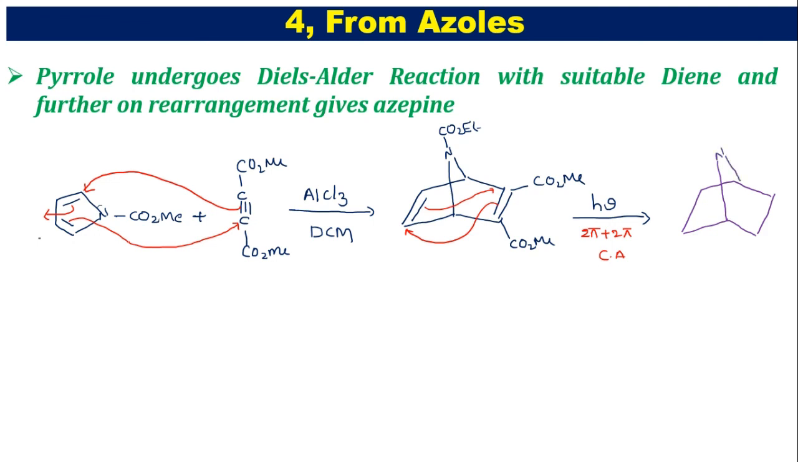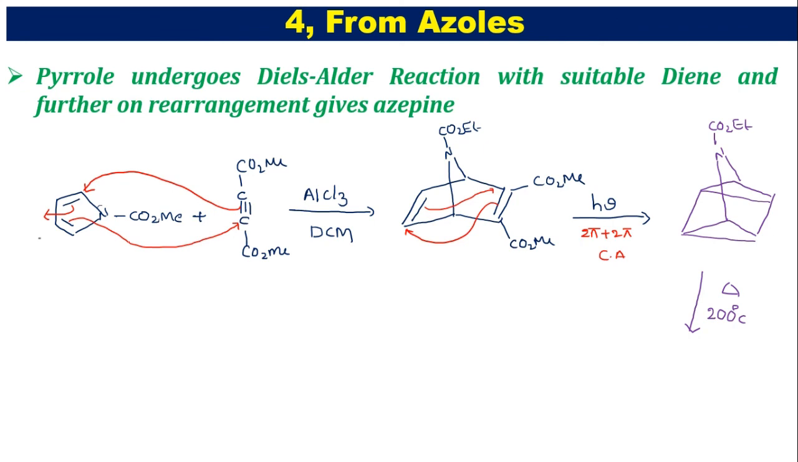The intermediate is, yes, here we have CO2Me and we got the bond. Here also we got the bond. So this is the intermediate formed there. Now this intermediate on heating at 200 degrees centigrade is undergoing a ring expansion. This expansion is going to give a 7-membered ring.